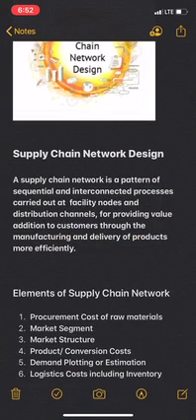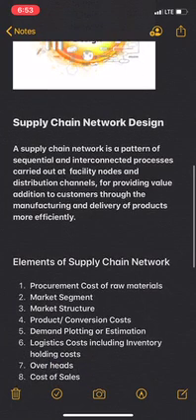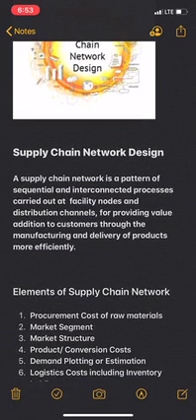Then in manufacturing, decisions like where we are going to locate the factories and what kind of manufacturing methodology we are going to use. Then in finished goods, where we will hold the inventories, the number of warehouses, location of warehouses, and how we are going to distribute to the market, transportation and distribution logistics. These points are taken into consideration in finished goods.